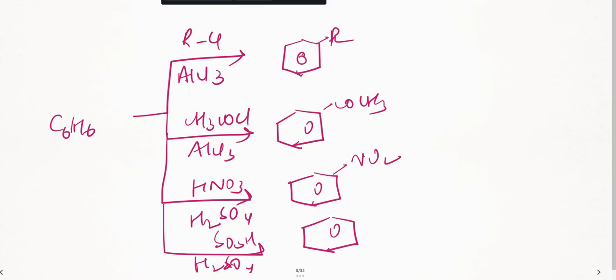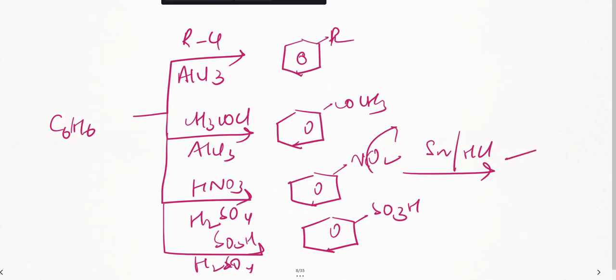This is quite a common reaction, but altogether one way, right? Now further, if I have to convert this NO2 to a further product, what do I do? Here you're going to take Sn by HCl, a reducing agent. So oxygen is out and hydrogen is added. You'll be getting the nitro group converted to an amine group, or aniline. This is fine? Yes, this is clear.